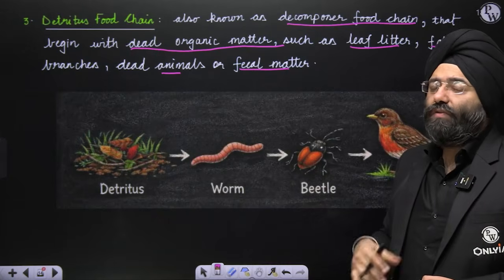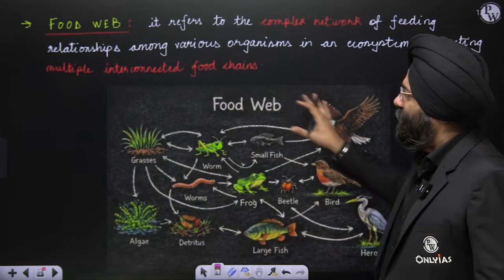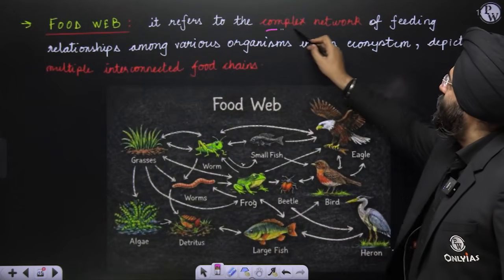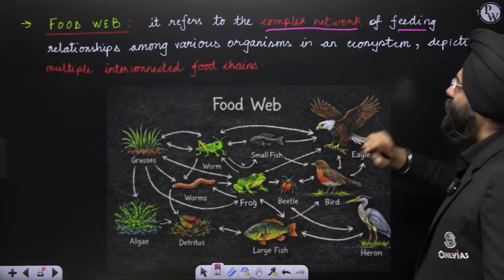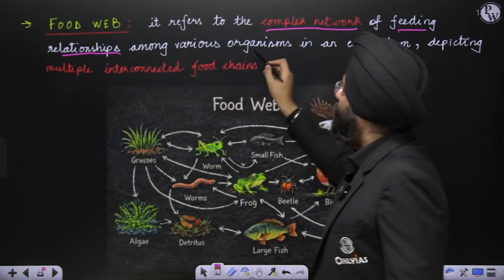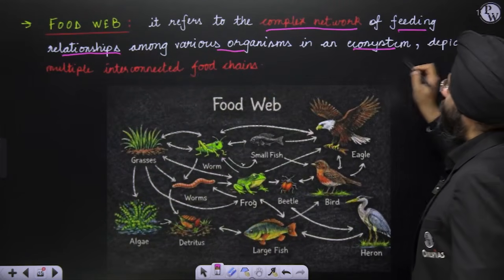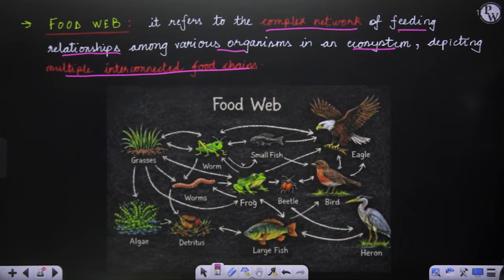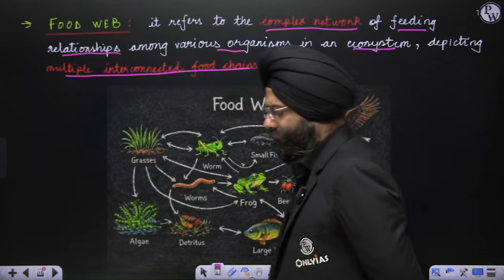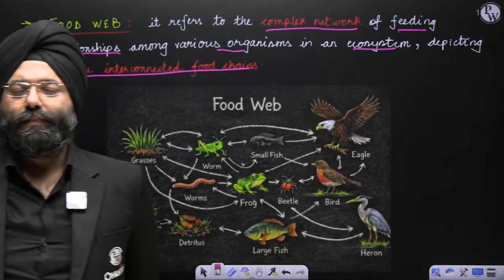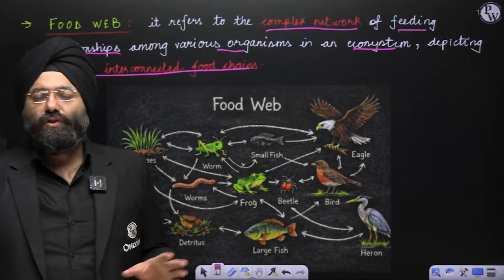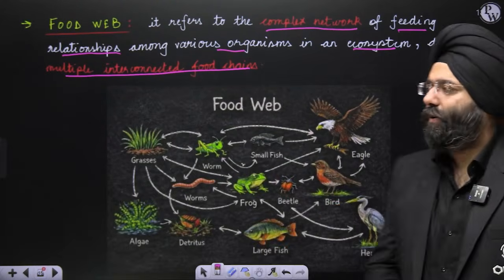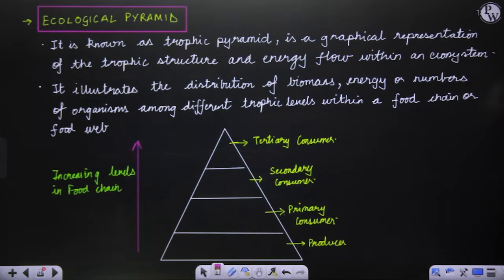The linking of these various food chains leads to a web-like structure which is known as a food web. It refers to the complex network of feeding relationships among various organisms in an ecosystem, depicting multiple interconnected food chains. Clear? So, what can I say in simple words? Linkage of the various food chains leads to a web-like structure known as a food web. Simple. Clear? Okay.